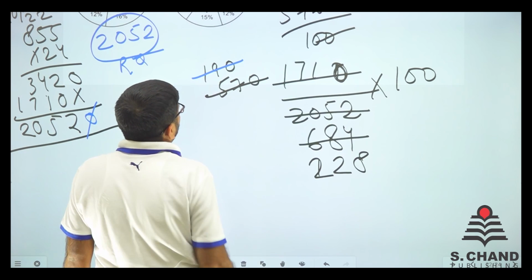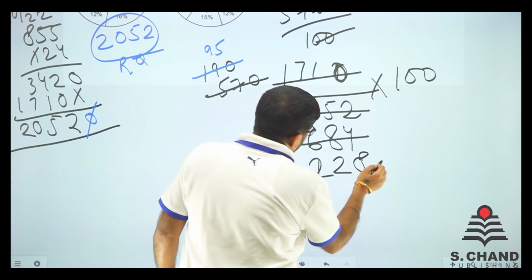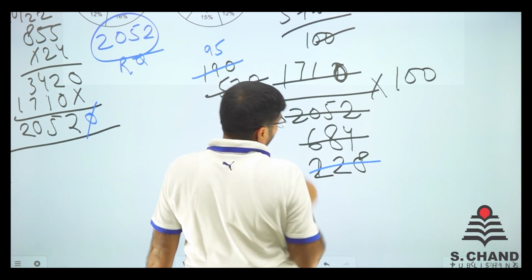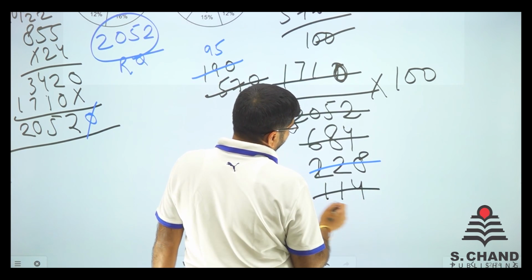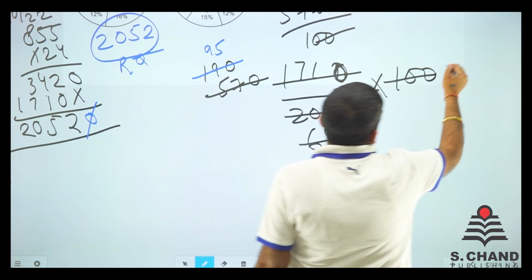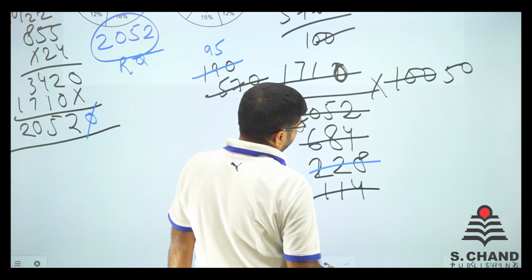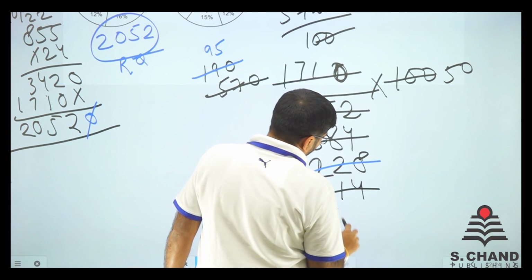So 190 is like 95 and 228 when you divide by 2, we got 114. 114 when divided by 2, we got 57.